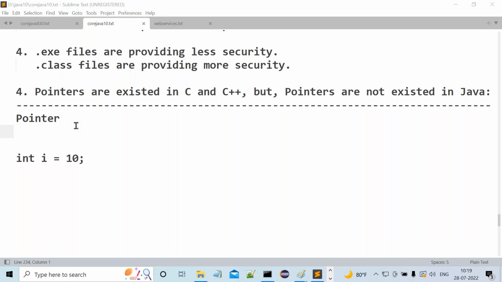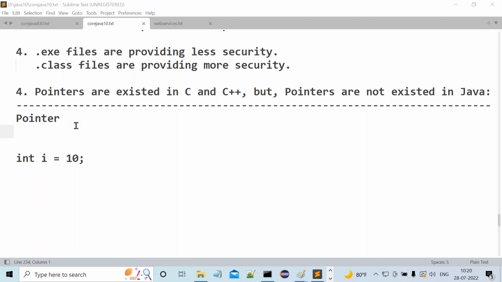How are C and C++ platform dependent programming languages? If we compile C and C++ applications on the Windows operating system, automatically a .exe file will be generated. A .exe file contains directly executable code and it follows the Windows representations. If you want to execute this Windows represented .exe file, we must provide the same Windows operating system. Then only we are able to execute our program. Because of this reason, C and C++ are platform dependent programming languages.